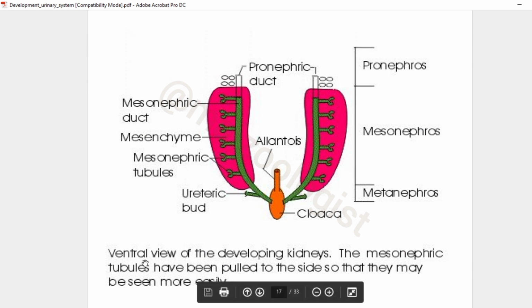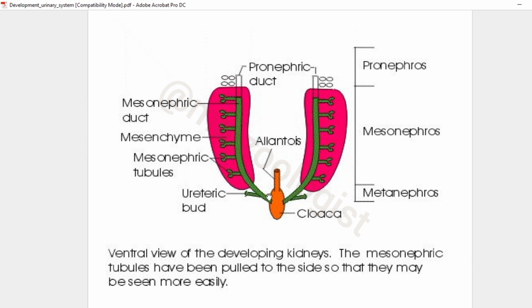Here in this diagram, we have a ventral view of developing kidneys. The mesonephric tubules have been pulled to the side so that they may be seen more easily. Here we have mesonephric ducts, mesenchyme, mesonephric tubules, and then the ureteric bud, and these are the parts. At the caudal end, these are the pronephros, then the mesonephros, and then the metanephros.